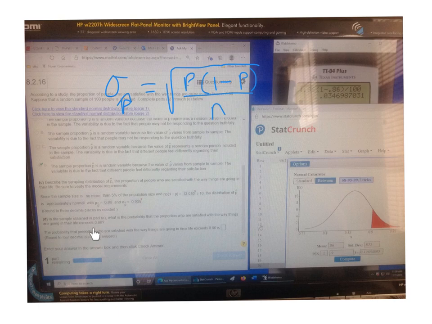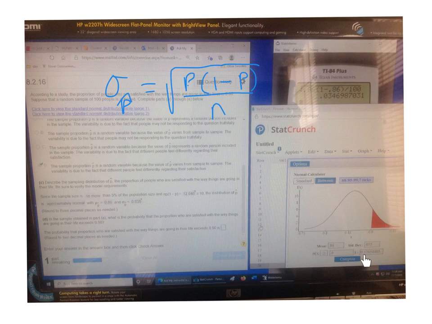And for part D, I went to the normal calculator. Click on stat, normal calculator. The mean is 0.86, that was given, or the p was 0.86. The standard deviation is what we just calculated, and we want it to be greater than, exceeds 0.9, so we need a greater than there. 0.9, compute, and it gives you a nice picture.